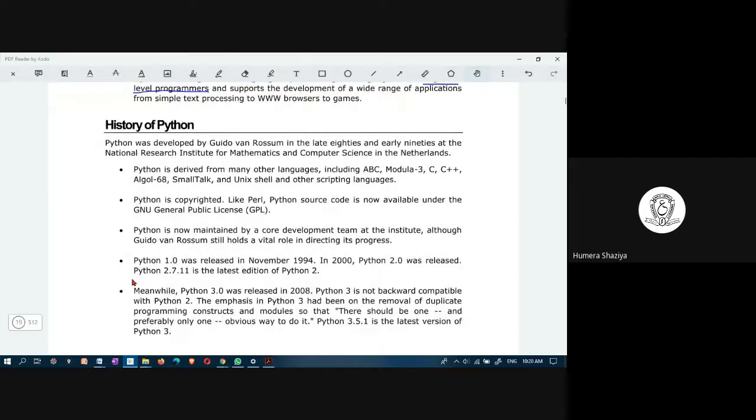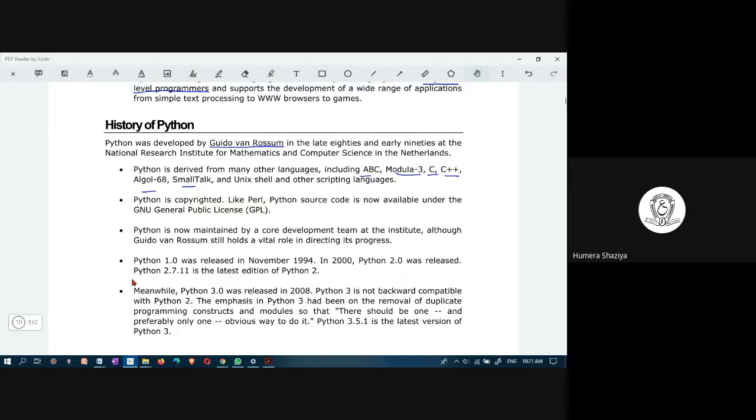History of Python also we discussed. Let us quickly revise. It was developed by Guido van Rossum, and it was formally announced in 1991. It was developed in 1989 and it has derived features from various languages like ABC, Modula-3, C, C++, Algol, Smalltalk. These are all names of programming languages.